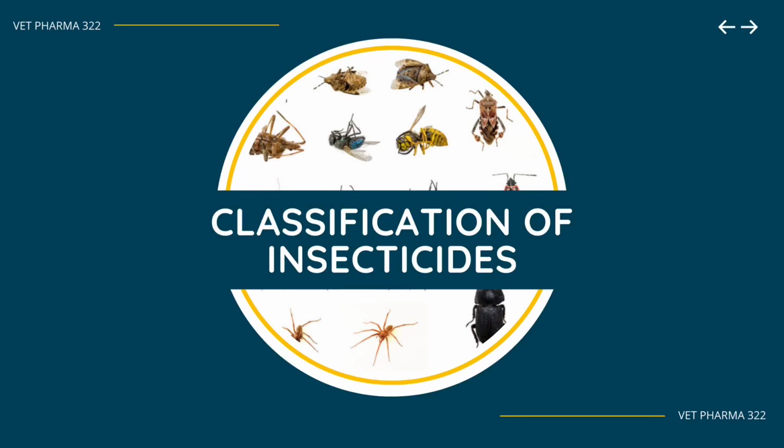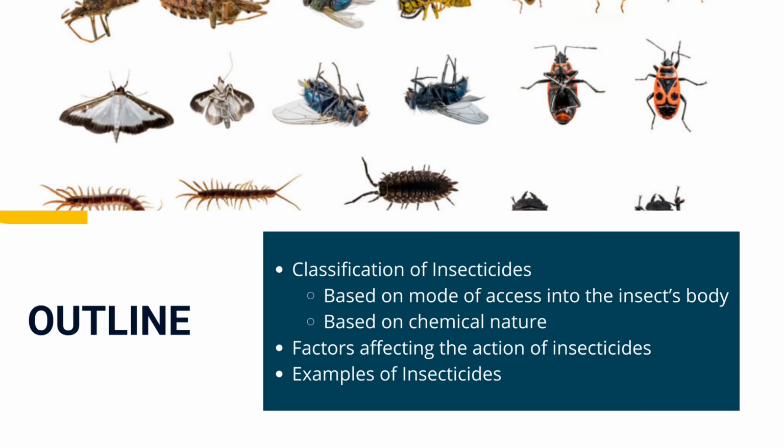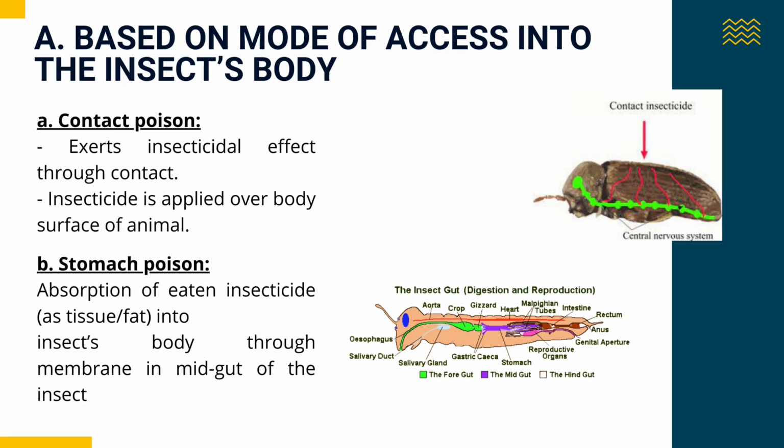Classification of insecticides. Outline: classification of insecticides based on mode of access into the insect's body and based on chemical nature; factors affecting the actions of insecticides; and examples of insecticides. Based on mode of access into the insect's body: A. Contact poison exerts its insecticidal effect through contact. The insecticide is applied over the body surface of the animal.